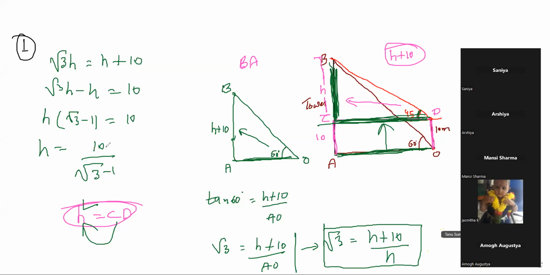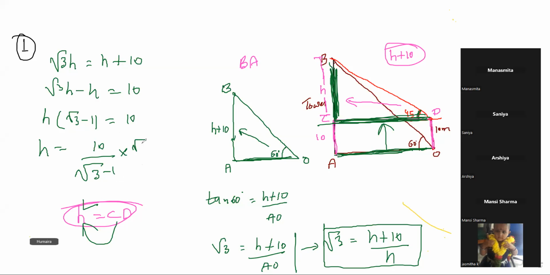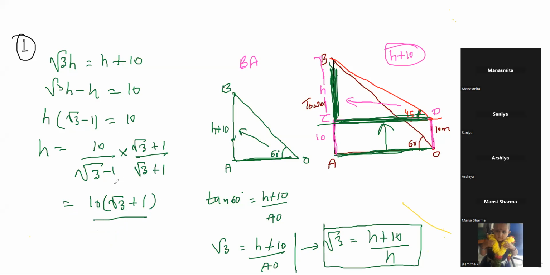So now, see, you can leave it up to this, but you know about rationalization. Many of you may not know rationalization. See, you can multiply it with root under 3, here it is minus sign, you should write plus sign here, into root under 3 plus 1. So the next point will be 10 into root over 3 plus 1 divided by root under 3 minus 1 into root under 3 plus 1.